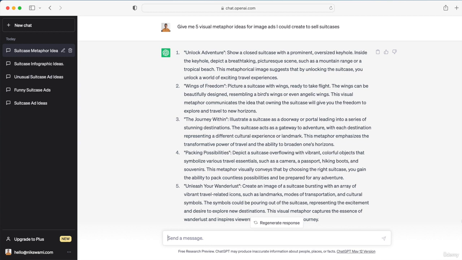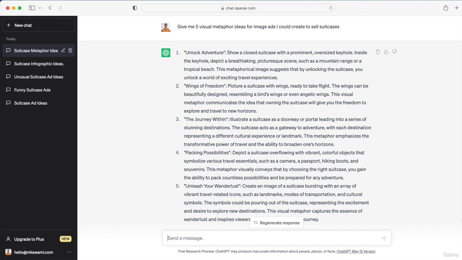Show a closed suitcase with a prominent oversized keyhole. Inside the keyhole, depict a breathtaking, picturesque scene, such as a mountain range or a tropical beach. This metaphorical image suggests that by unlocking the suitcase, you unlock a world of exciting travel experiences. That's a beautiful idea, right? It's actually very weird that ChatGPT can come up with an idea like this. But anyway, artificial intelligence is here, so we might as well make the most of it, right? So that's metaphorical image ads.